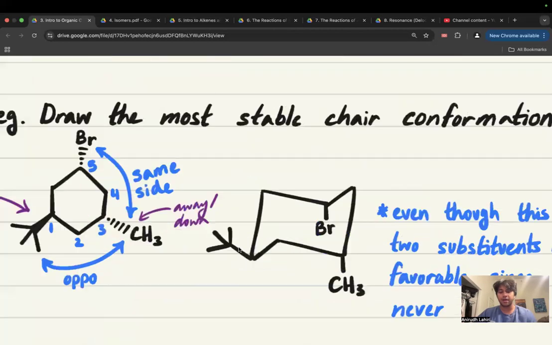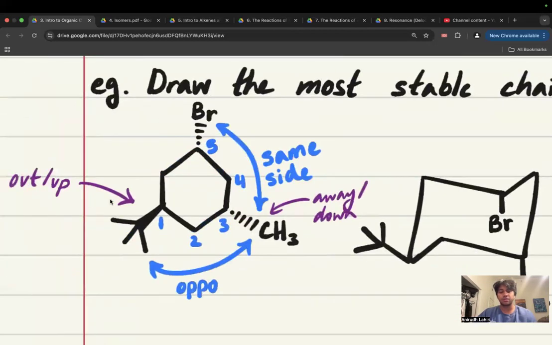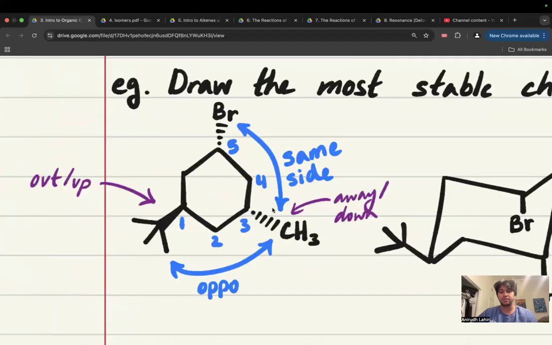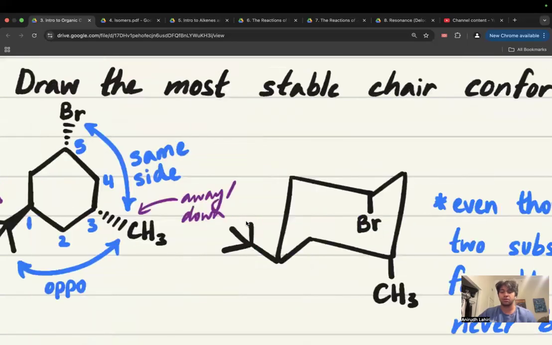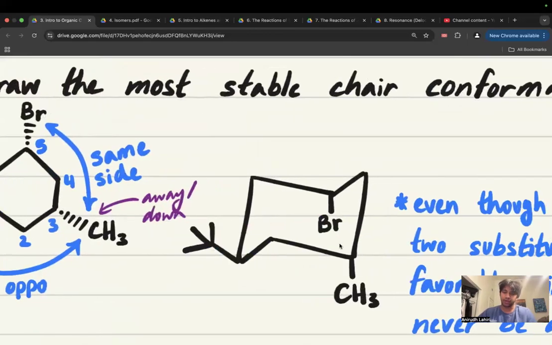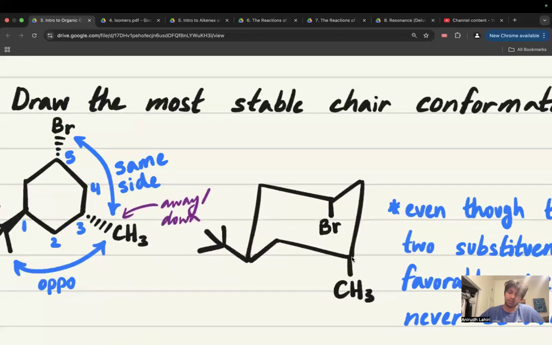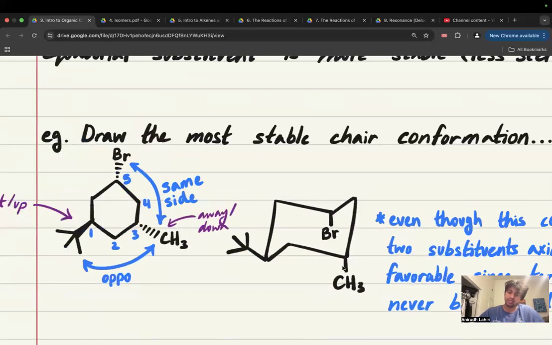Up and down on this kind of structure are pretty easy to identify, right? These are cis to each other because they're both on wedges. These are trans because one is on a wedge, one is on a dash. Well, these are trans, cis, cis, trans, trans. For this, we don't care about equatorial or axial. We only care about direction. So this is down. This is down. They're cis. This is up. This is down. They're trans.